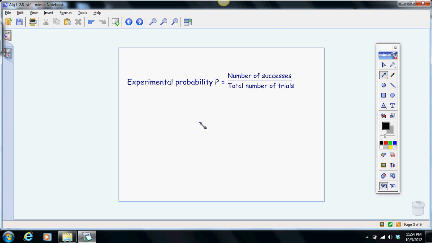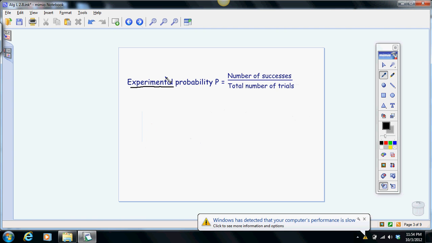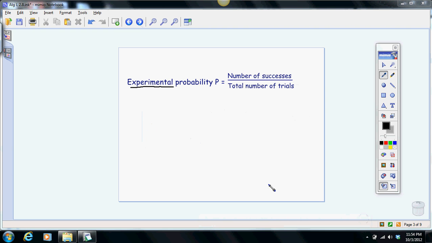We also have experimental probability. And experimental probability means we're actually going to try the experiment now. And we're going to take the number of successes over the total number of times we try it, the total number of trials, to come up with a probability. And we'll be able to use that probability to predict what will happen in the future. So the difference between theoretical probability and experimental probability is that theoretical probability says, in an ideal world, this is what's going to happen. Experimental probability says, we've actually tried it, and this is what has happened.